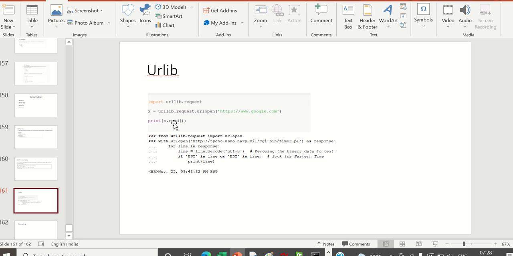You can write a code to run a loop every 10 minutes, and it is going to go there and fetch the information I want. Then you can even take a decision based on that. If you are doing some work and you don't want to spend your time on that, you can write your own code and do all those things. This is called urllib.